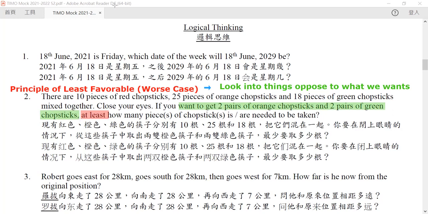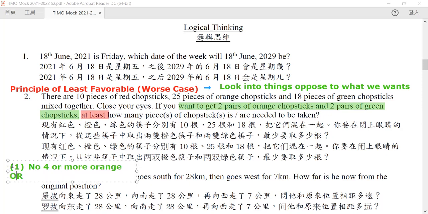So if we want it to be not true, it means that there are no 4 or more orange chopstick, and no 4 or more green chopstick. So in here, at least one of them fails and the whole thing will fail. So instead of and, it will be equals to or.